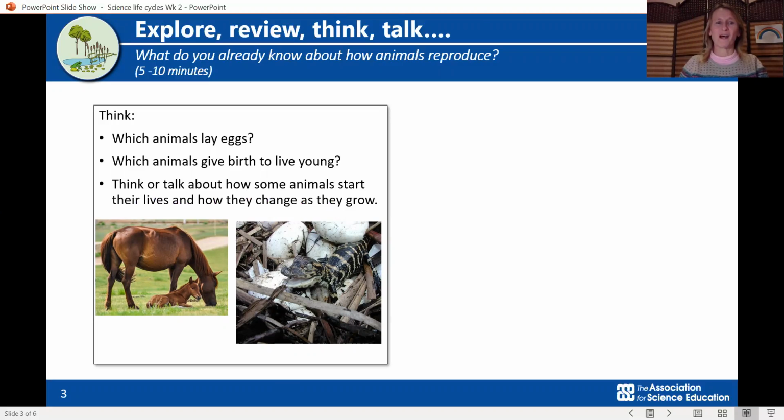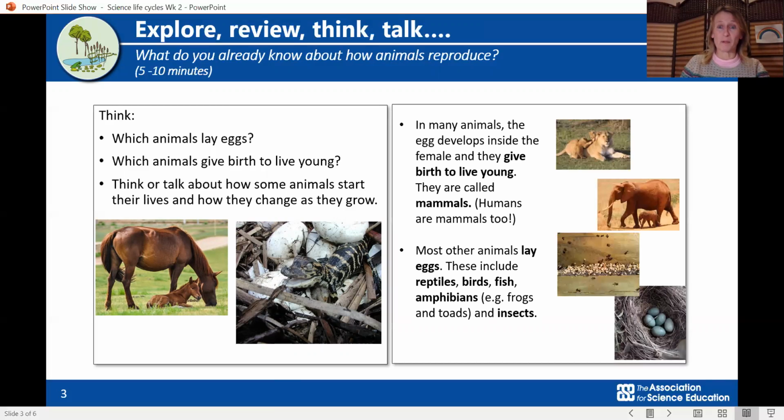And back again. Okay, so we start tiny, and we grow, don't we? And we learn skills as we grow, and we change a bit as well as we grow up. We lose our teeth, and then we grow new ones. All kinds of things like that happen to us as we're growing up. And some animals change lots and lots as they're growing up.